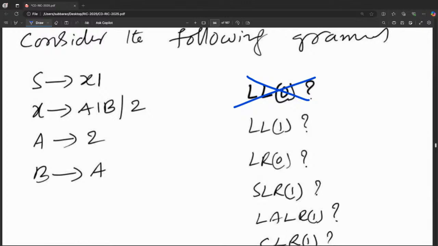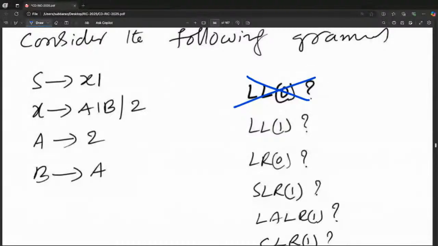So the given grammar is what? It is not LL0, so you need not check, because there is no LL0. Now check the remaining things. Is it LL1? Check only the variables having more than one possibility.